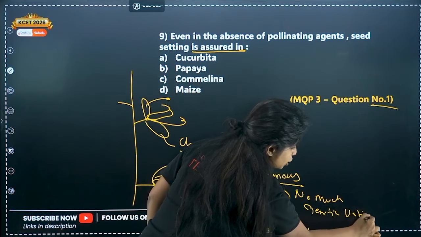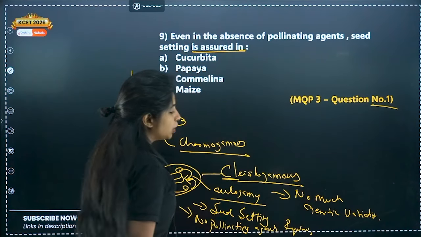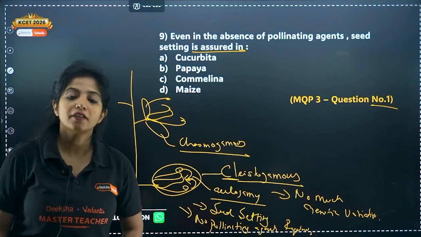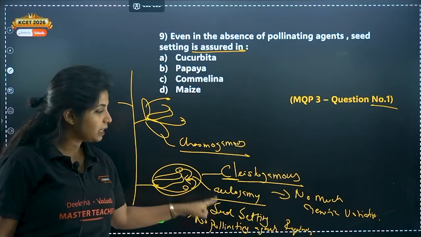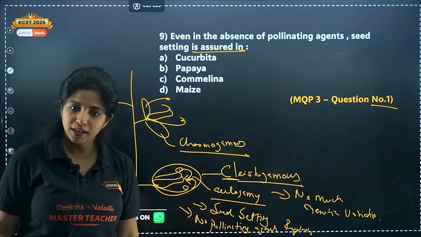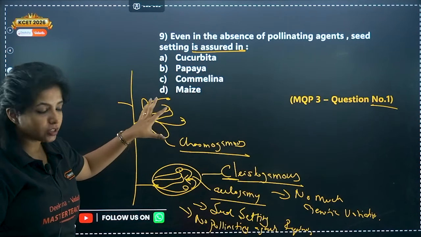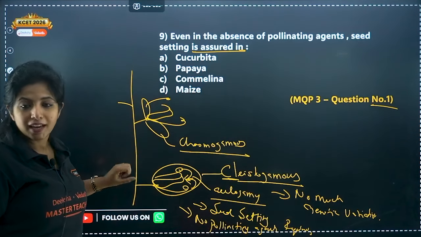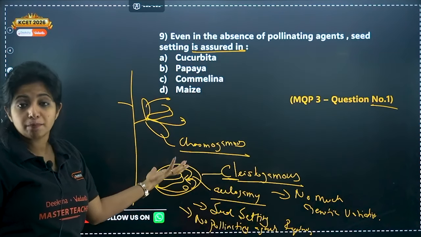Why did I give you these 4 points? Because you might get a 2-marker question saying what are the features of clistogamous flowers. So, please write all of this. Okay. Now, chasmogamous open flowers are also there in the same plant. Now, what are the examples of the plant having these type of flowers?